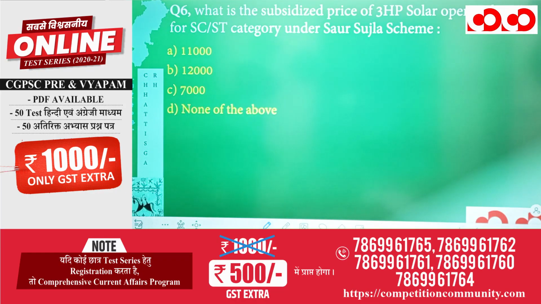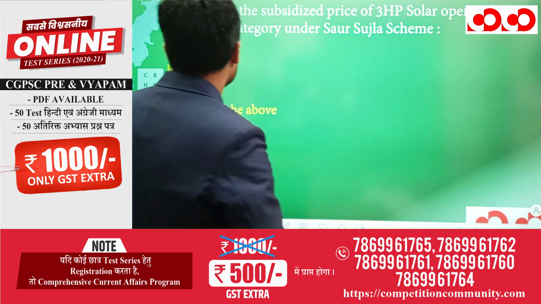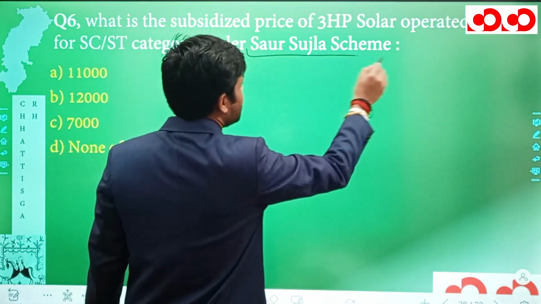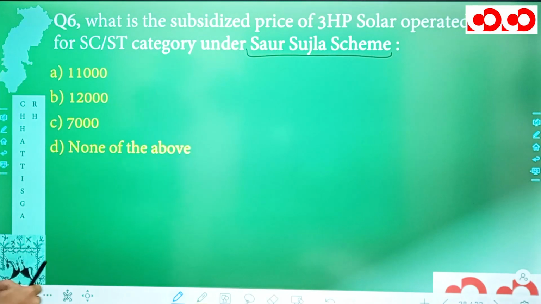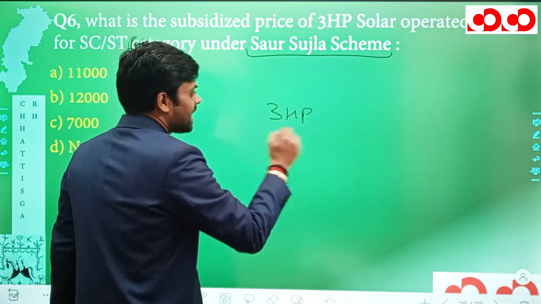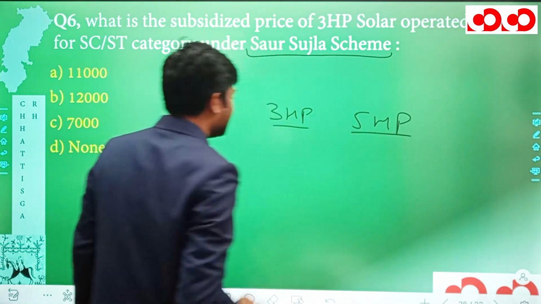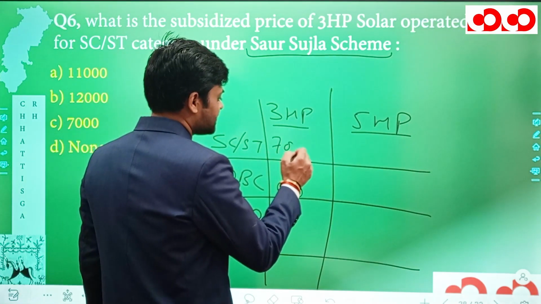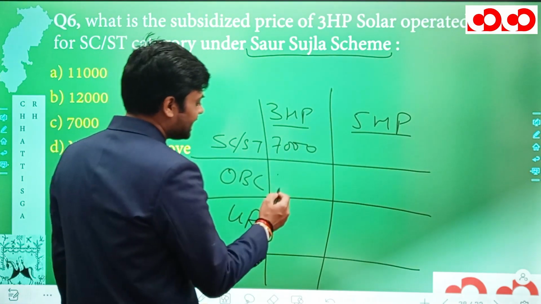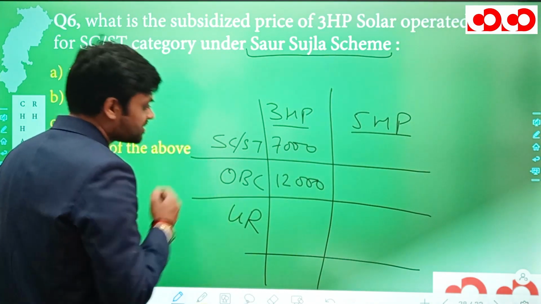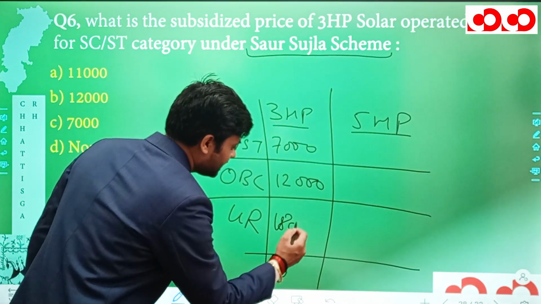What is the subsidized price of 3 HP solar operated pump for SC/ST category under Saur Sujla scheme? So under the Saur Sujla scheme, solar operated pumps are provided for the purpose of irrigation. Under this scheme, 3 HP and 5 HP pumps are being provided. The 3 HP pump is provided to SC/ST category for rupees 7,000, for OBC category at rupees 12,000 per set, and for the unreserved category at rupees 18,000 per set.